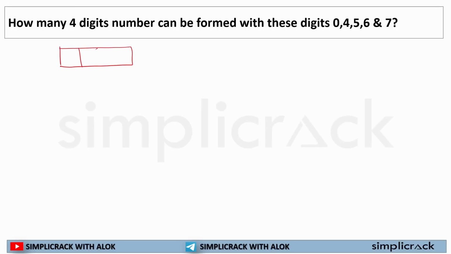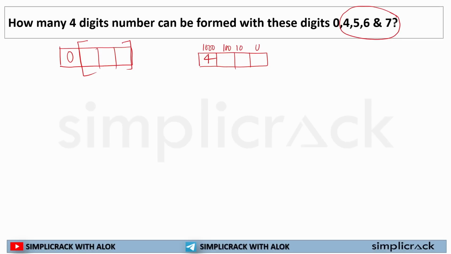If it is a 4-digit number, if you place 0 over here, then this will automatically be a 3-digit number. So, if you have to create a 4-digit number, this is the unit place, this is the 10th place, this is the 100th place, and this is the 1000th place. You can't put 0 here. So, how many digits are you left with? You are left with 4 digits.